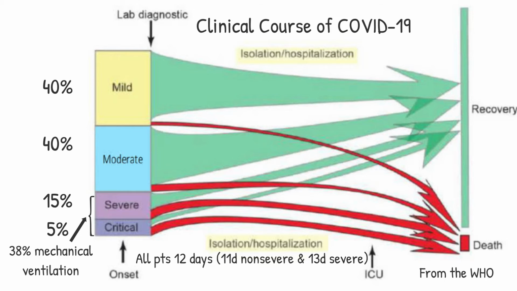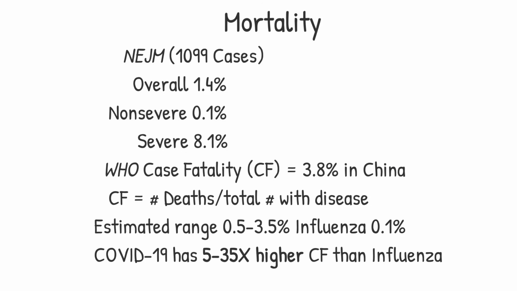In the New England Journal series, death occurred in 1.4% of cases, with a 0.1% mortality for non-severe disease and 8.1% for severe cases. The case fatality ratio reported by the WHO was 3.8% in China. Case fatality, or CF, is defined as the number of deaths divided by the total number of patients with the disease. This percentage may be an overestimate because milder disease was not always recognized, lowering the denominator. The case fatality rate will also be higher where care is limited.